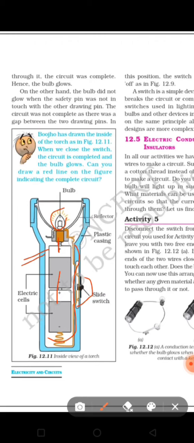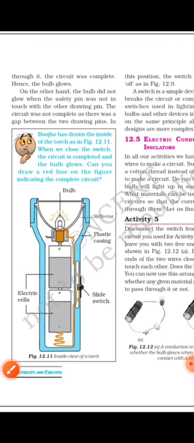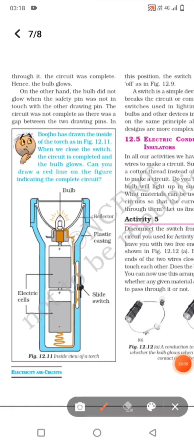How does this function? When we turn the torch on, we have to slide this switch backward. As soon as we slide it backward, the wire connection from the switch is broken, and as soon as the connection is broken, the supply of electricity is broken and the bulb will not glow. It means the circuit is open now.